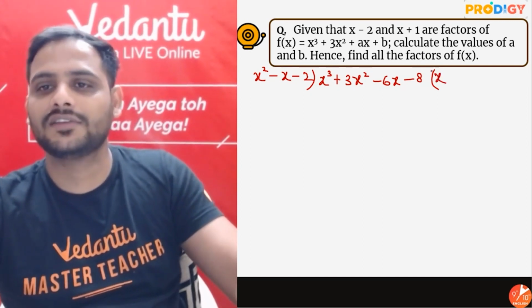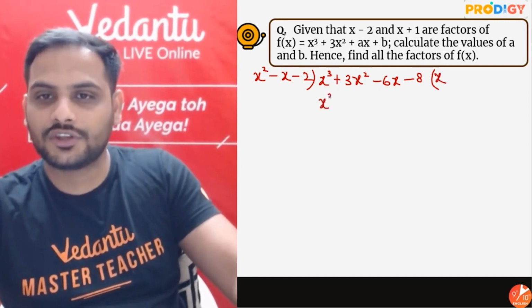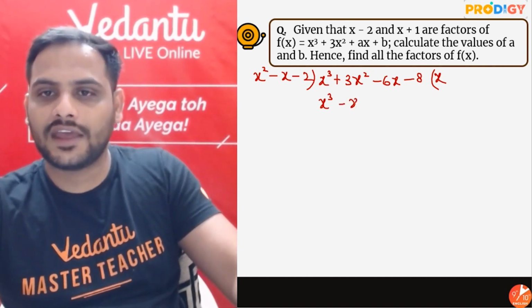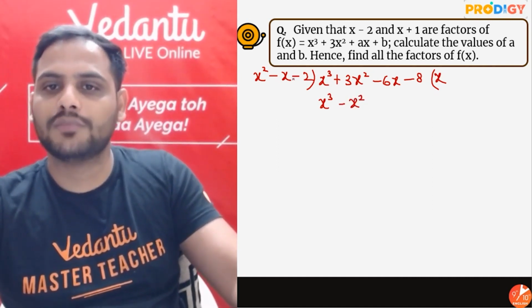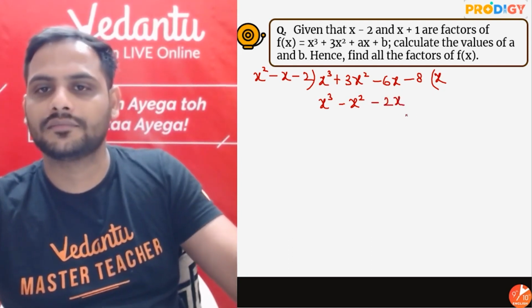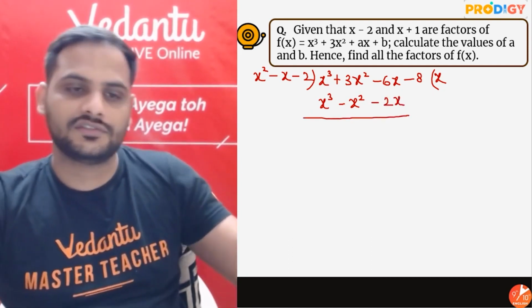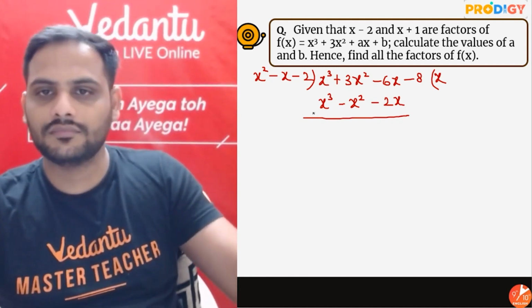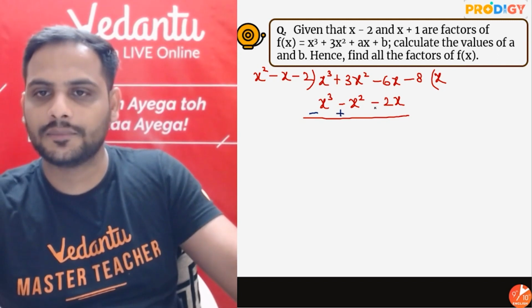So multiply with x. X into x square is x cube. X into minus x is minus x square. X into minus 2 is minus 2x. Shift, change the signs. Minus plus plus. Got cancelled.